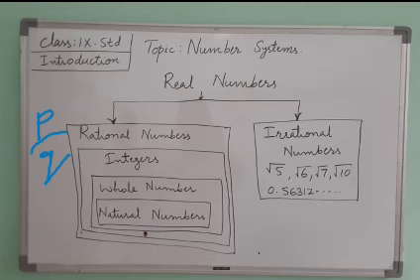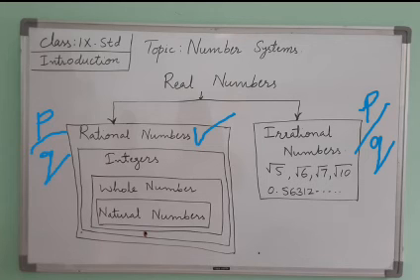Now come to the next point, irrational numbers. Irrational numbers are the numbers which cannot be written in p by q form. For example, root 5 cannot be written in p by q form. Root 6 cannot be written, root 7 cannot be written, root 8 also we cannot write. But square root of 9 is equal to 3, so that can be written as p by q and that is called a rational number.